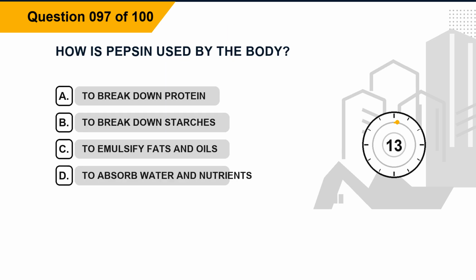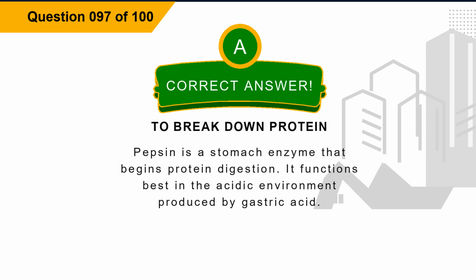Question 97. How is pepsin used by the body? Option A, to break down protein. Option B, to break down starches. Option C, to emulsify fats and oils. Option D, to absorb water and nutrients. The correct answer is option A, to break down protein. Explanation: pepsin is a stomach enzyme that begins protein digestion. It functions best in the acidic environment produced by gastric acid.